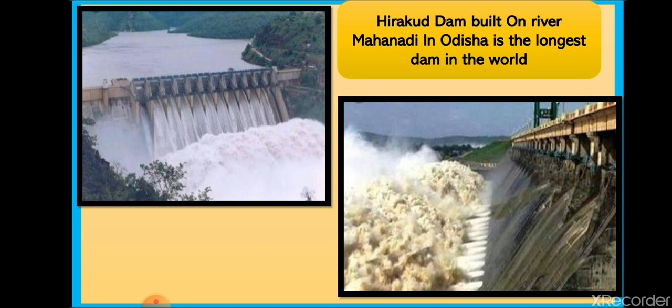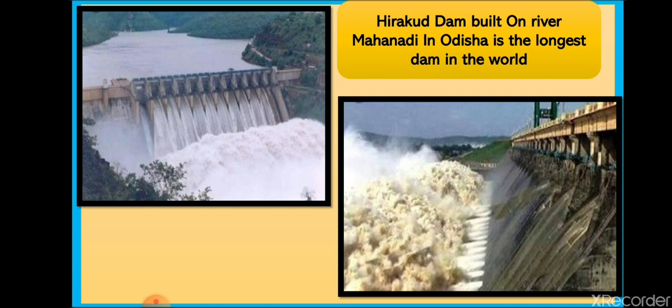So for constructing such a long dam, first of all, the forest or whatever natural physical features were available there had to be destroyed. The construction of all these dams led to loss of forest, wildlife, and many biodiversities.